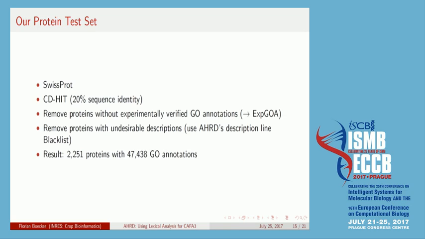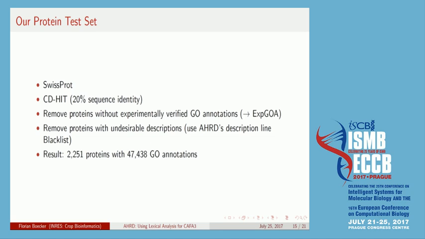Of course, if you train, you also need a reference. You also need a ground truth. For that reason, we built our own test set. We used SwissProt, clustered it with the CD-HIT algorithm at a 20% sequence identity setting, and then removed all proteins without experimentally verified GO annotations. So we call this the XGOA version.